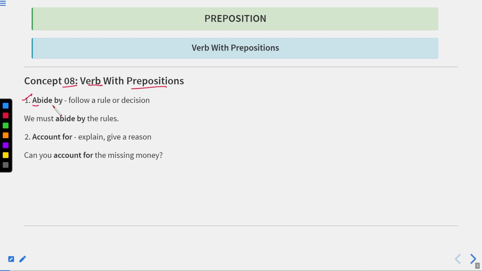The first one is abide by. Now you can see that this word abide is a verb, and by is a preposition which we have combined. Follow a rule or decision. We must abide by the rules. Account for means explain or give a reason. Can you account for the missing money? Account for means give the explanation. Okay, if you have missed the money, it means you have to answer for that. It means you have to explain for that. Okay, now let us move to the next one.